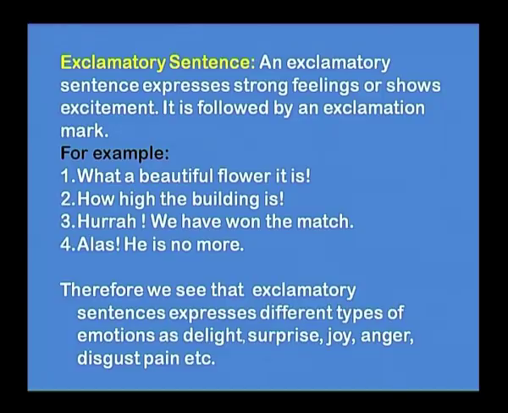How high the building is. Hooray, we have won the match. Alas, he is no more. What we see here is that these sentences express different types of emotions here. Delight, surprise, joy, anger, pain, disgust, etc.